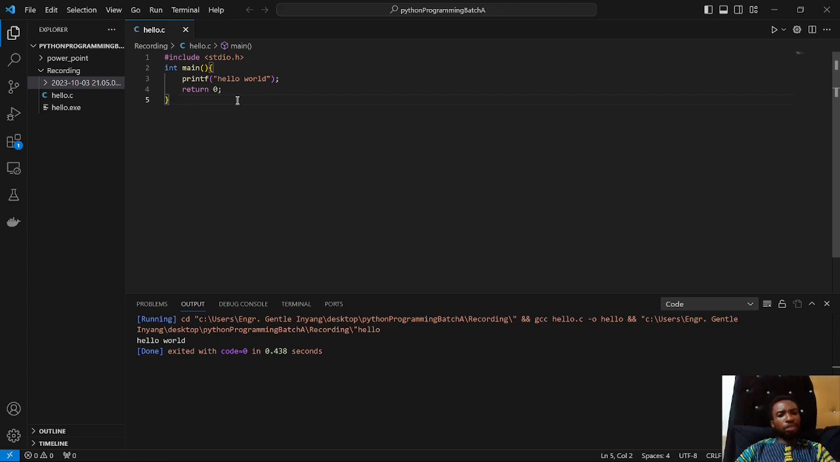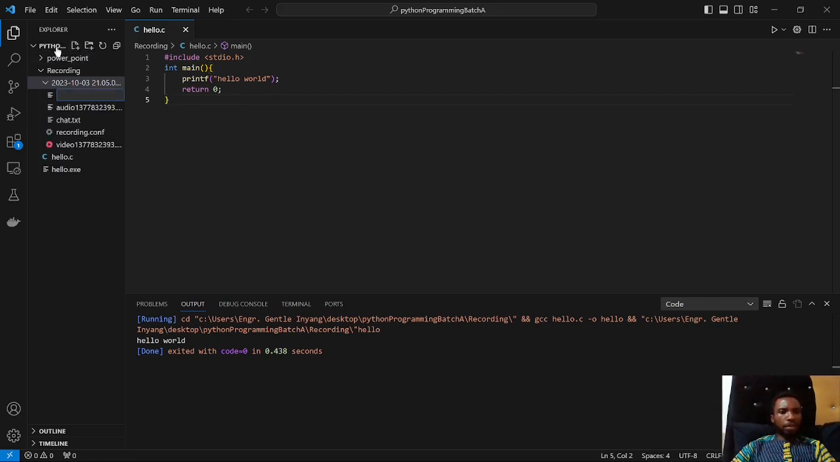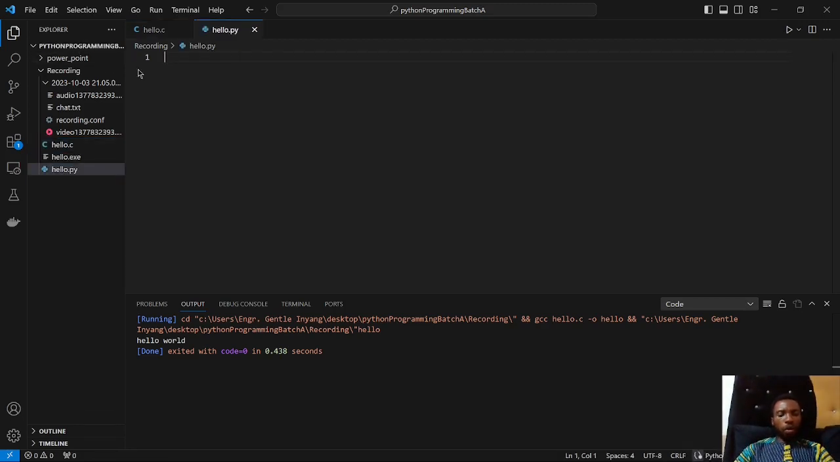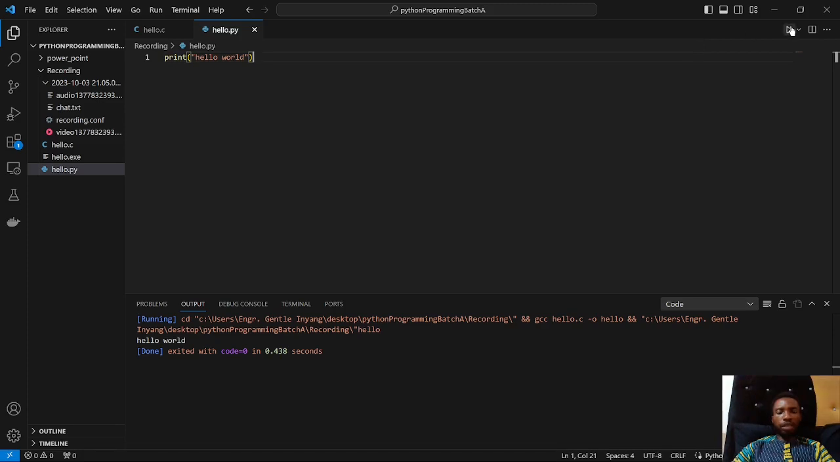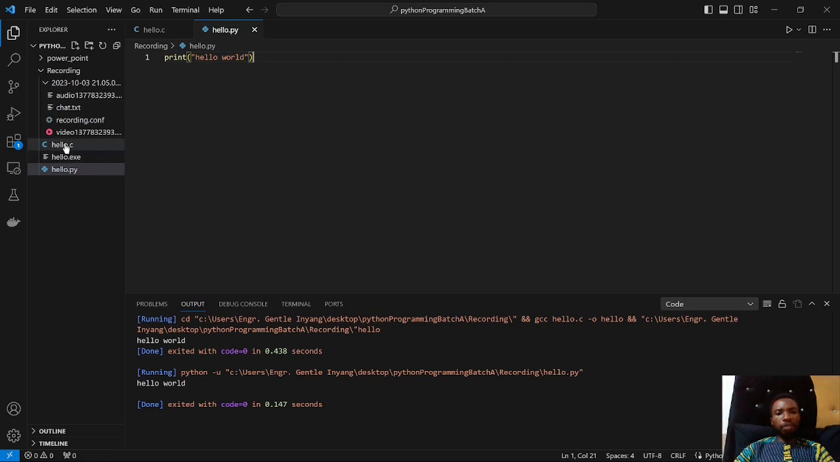But let's try that using Python as well. So in Python, I'm going to pass in the same thing, with the hello.py extension. All you need is just a print statement, and then you pass in the hello world. So if I run this, I'm still having the same thing, hello world. But you realize that in C language, you need about 5 lines, and in Python, we need just 1 line. That is the beauty of Python.